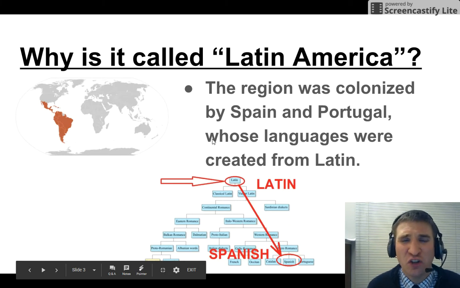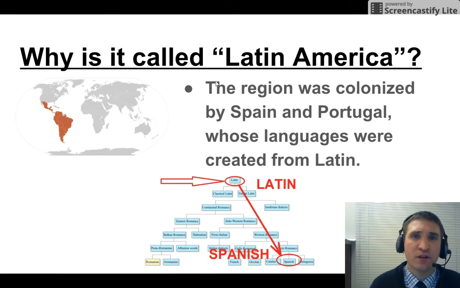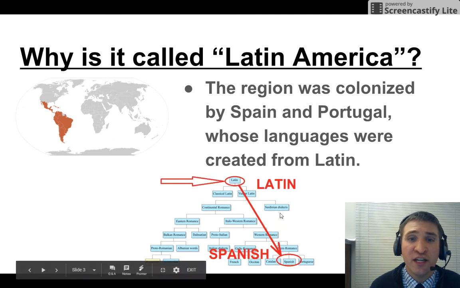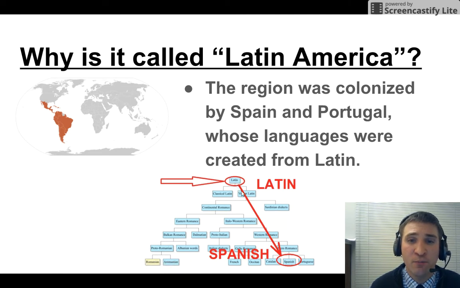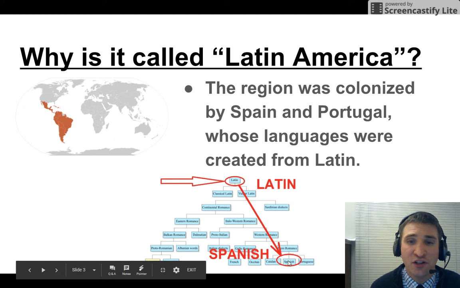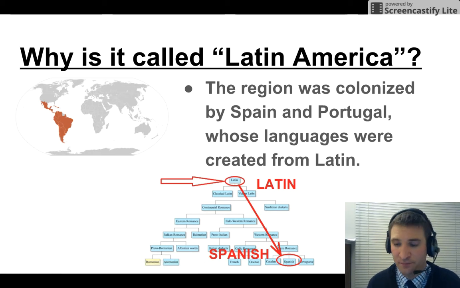Hey, why is it called Latin America anyway? The region, Latin America, was colonized by Spain and Portugal, whose languages were created from Latin, which is an old, ancient language. And you see the tree of languages. Here's Latin, and there's Spanish. So they are related. That's where Latino comes from, this idea of Latin America.